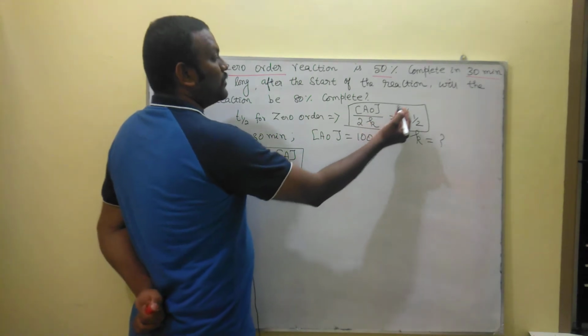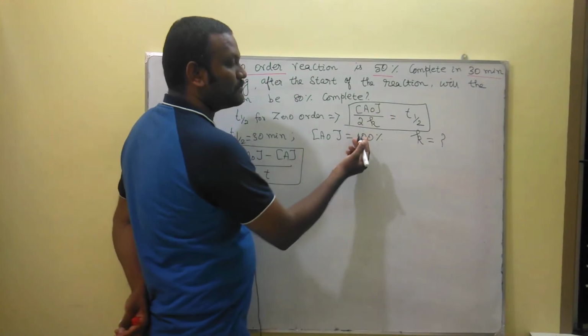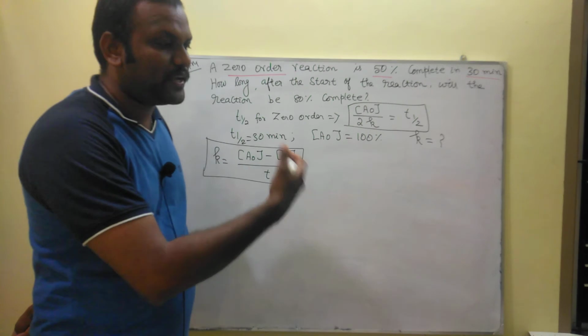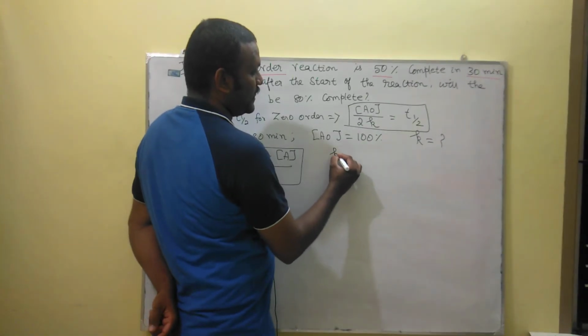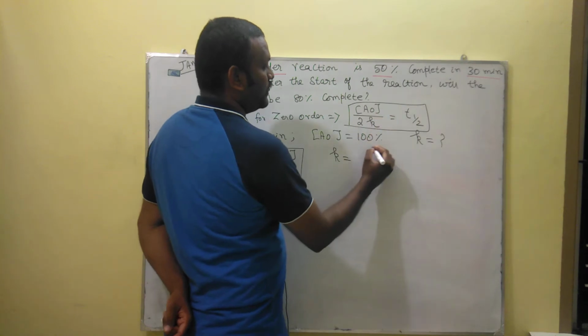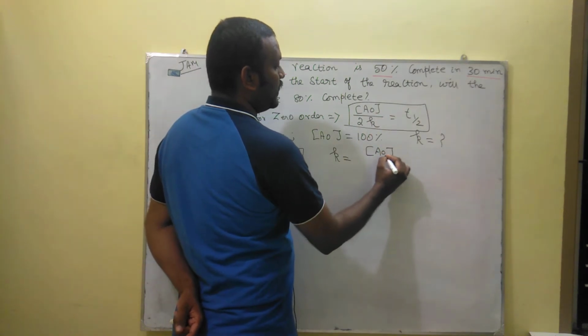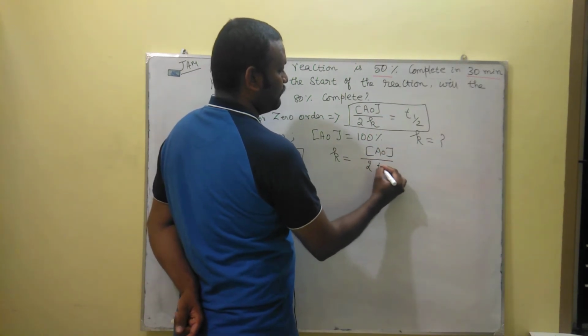Right. So T half equals A0 by 2K, where A0 is 100% and T half is 30 minutes. What is the value of K? K is equal to A0 divided by 2 T half.